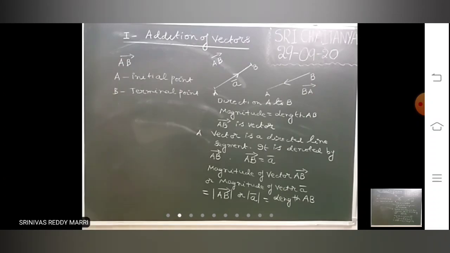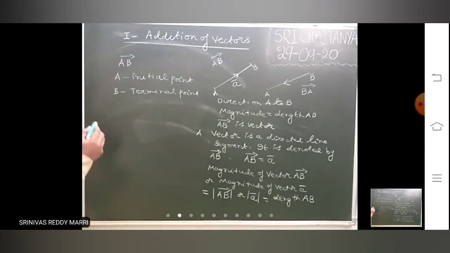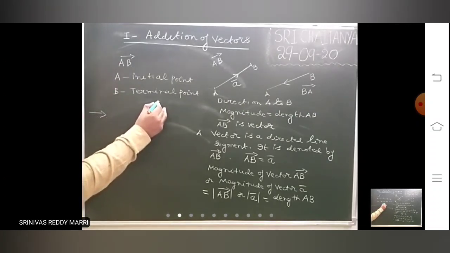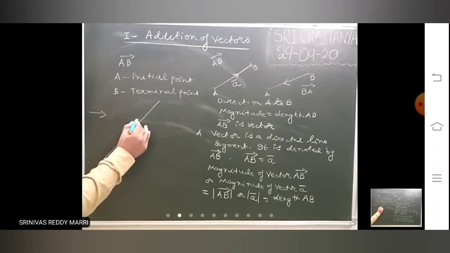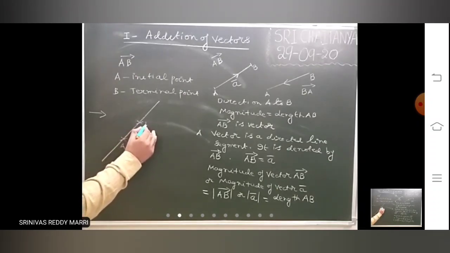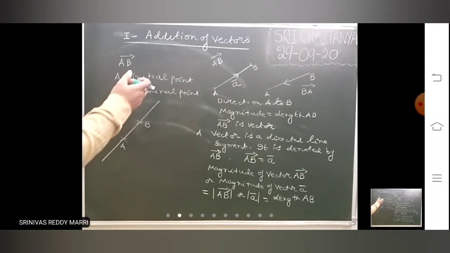Like that, in physics also you have done these vectors. I will just tell the definitions. A directed line segment must have magnitude and direction. Suppose I am drawing another line like this, with A and B on it.